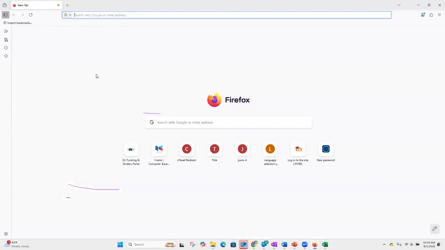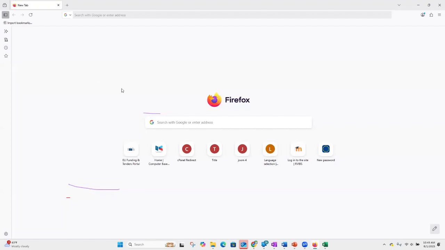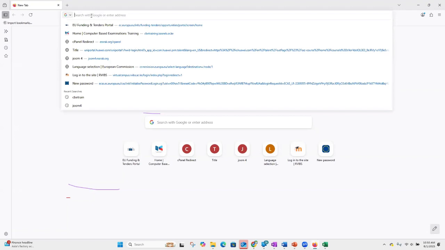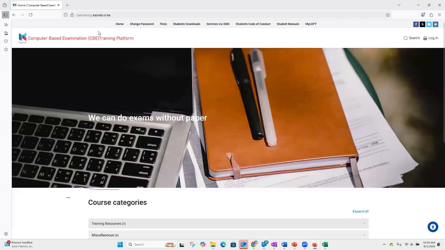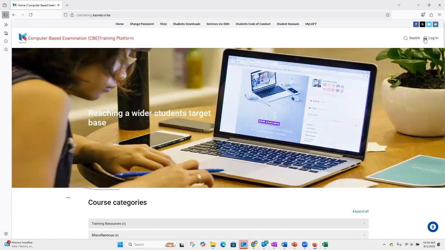Whenever we log out, or probably we have a power outage, and all the computers shut down, and maybe in 5 or 10 minutes you have the backup kicking in, then you have to start all over again. You power on your computer. You open the browser of choice again. Probably you are using Firefox. Ensure you continue with Firefox, or you can even open a different one. And open the CBE training, the system that we were on. You may find that you have been logged out if it takes time to restore the conditions.